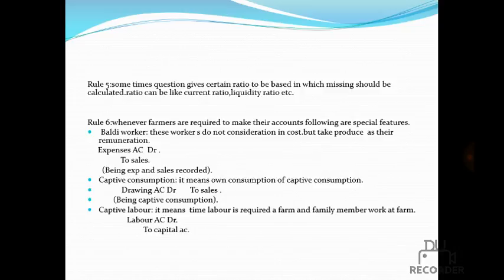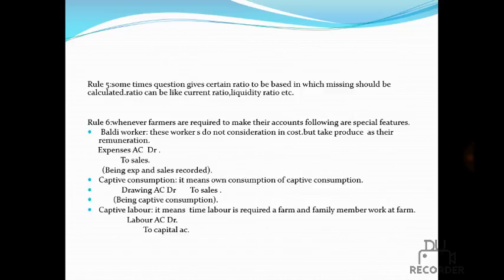Rule 5. Sometimes questions give certain ratios based on which the missing figures should be calculated. Ratios can be gross profit ratio, current ratio, liquid ratio, etc. Rule 6. Whenever farmers are required to make their accounts, the following are special features. Batai workers. These workers are not considered in cost, but take produce as their remuneration. The entry is expense account debit to sales, being expense and sales both regarded.